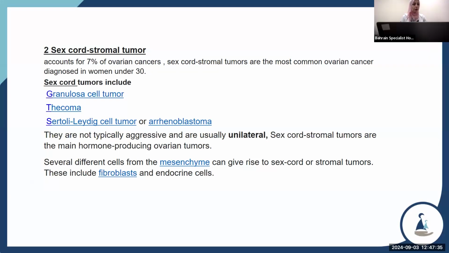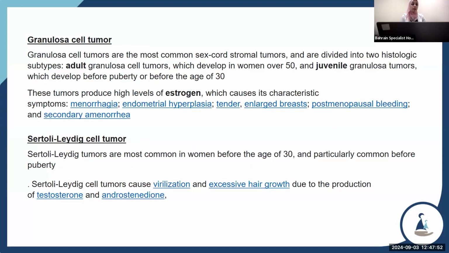Sex-cord stromal tumors are the main hormone-producing ovarian tumors. Several different cells from mesenchyme can give rise to sex-cord stromal tumors. These include fibroblasts and endocrine cells. I will start with granulosa cell tumor.